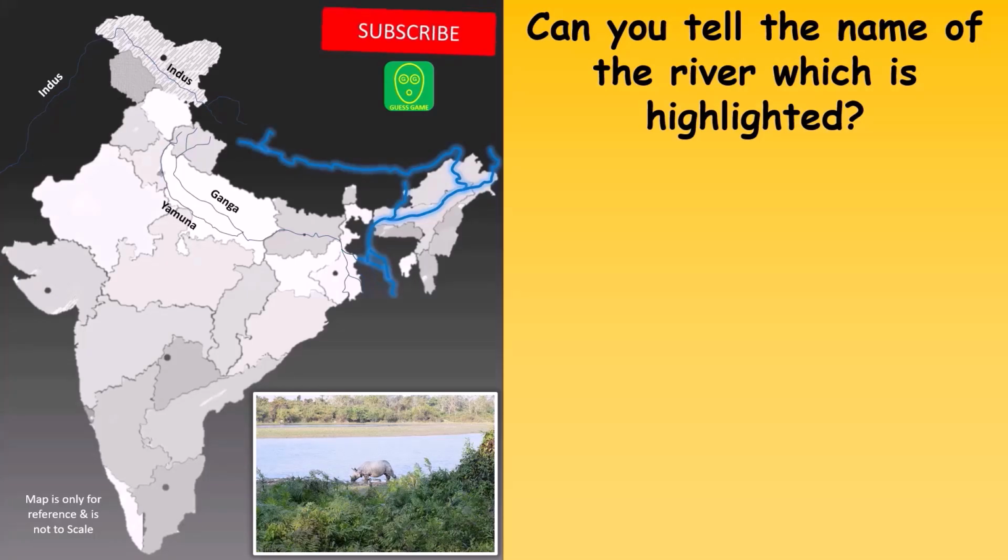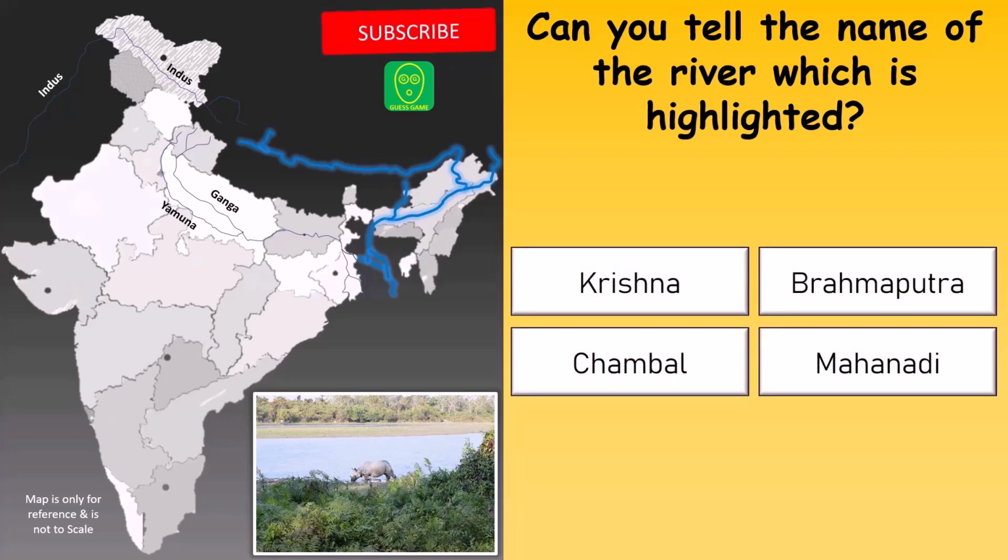Can you name the river which is highlighted? Your options are Krishna, Brahmaputra, Chambal, or Mahanadi.